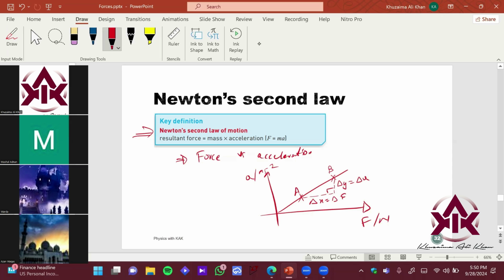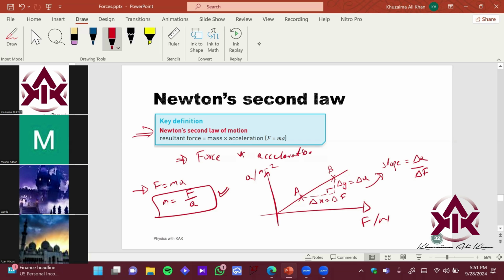So if you just see the formula, what formula do you have? You have F equals to ma. So if you try to make m the subject, you get m is equals to force upon acceleration, right? But from this graph, your slope is coming out to be what? It's coming out to be change in acceleration upon change in force. So is it equivalent to mass, or is it equivalent to reciprocal of mass?